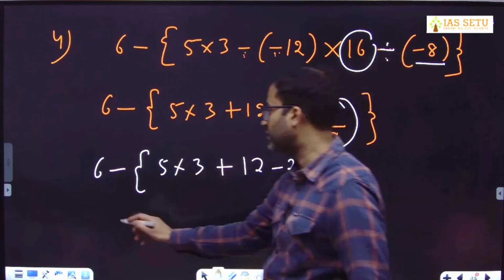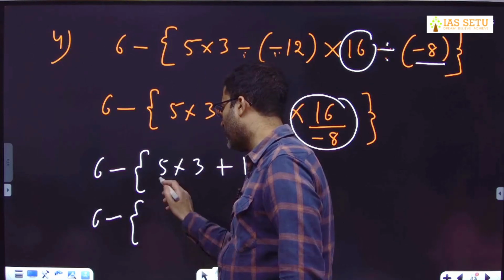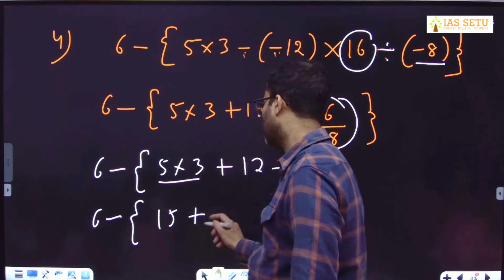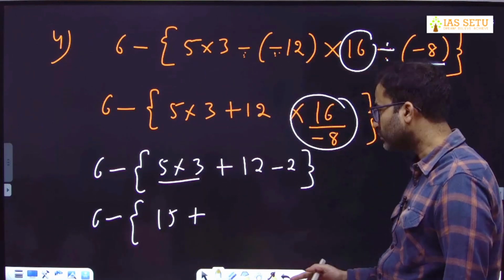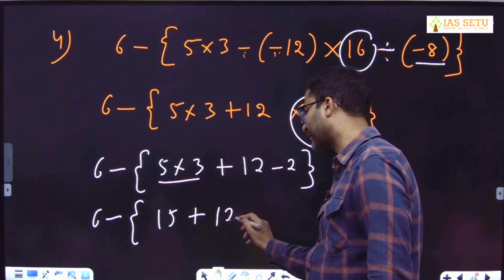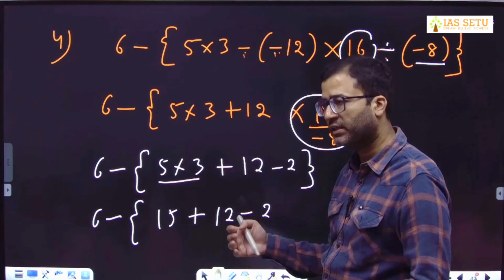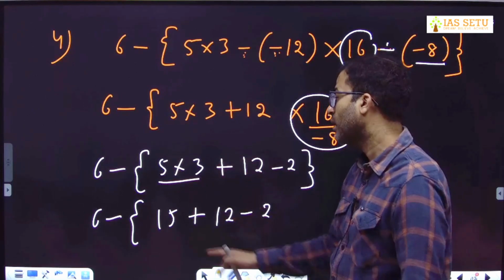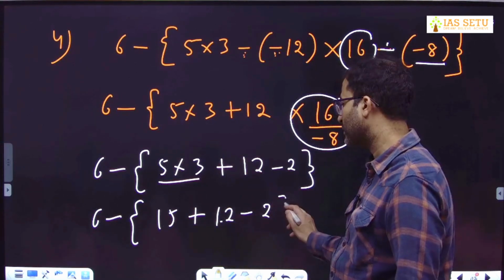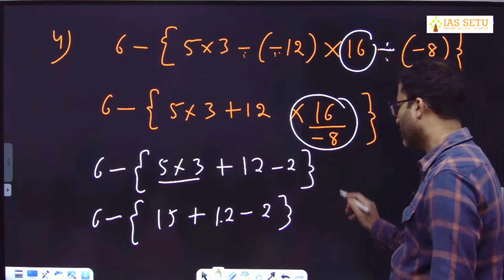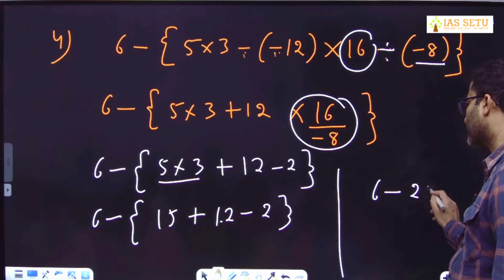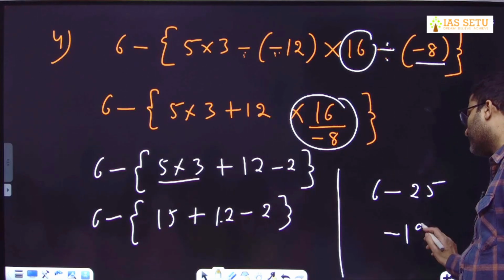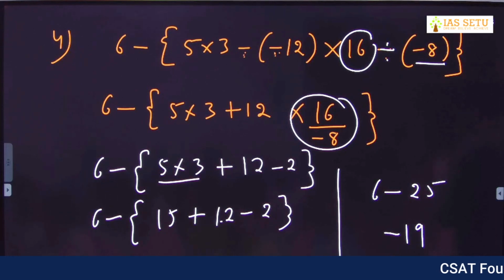Then you do multiplication. 5 into 3 we get 15. Then you do addition, then subtraction, or it's okay, addition and subtraction go hand in hand. First do the subtraction, then addition, doesn't matter. So it is 27 minus 2, you get 25. So it is 6 minus 25. My answer is coming minus 19. What is your answer? 15.